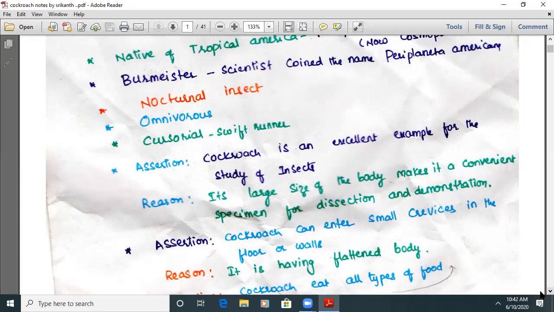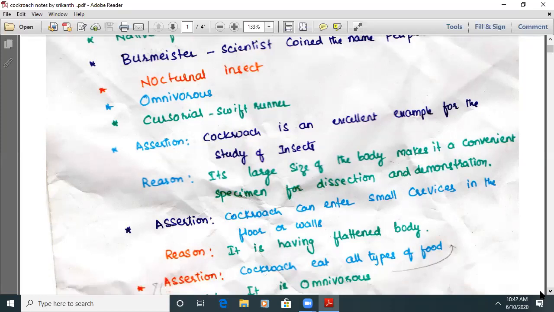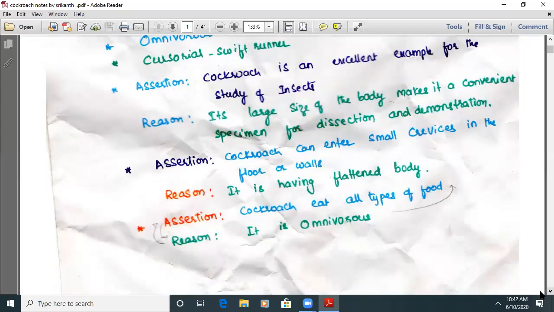Okay. In the similar way, we have framed one more question. Cockroach can enter into the small crevices in the floor or walls. That is the assertion. How can it enter? It has a dorsoventrally flattened body. The body of cockroach is flattened. That's why it can enter into the small crevices. So the answer for this question: A is true, R is true, and R is the correct explanation of